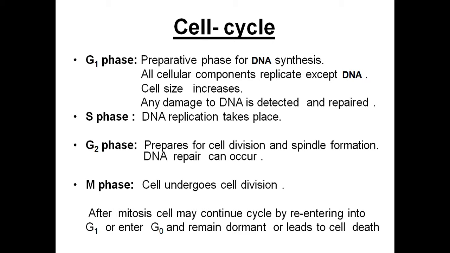Then when you get married, you will have children, obviously. In the same way, the purpose of the cell cycle is that first the cell should grow to enough size. It should attain all the requirements. Then it should be ready for the cell division. Then only will cell division take place.